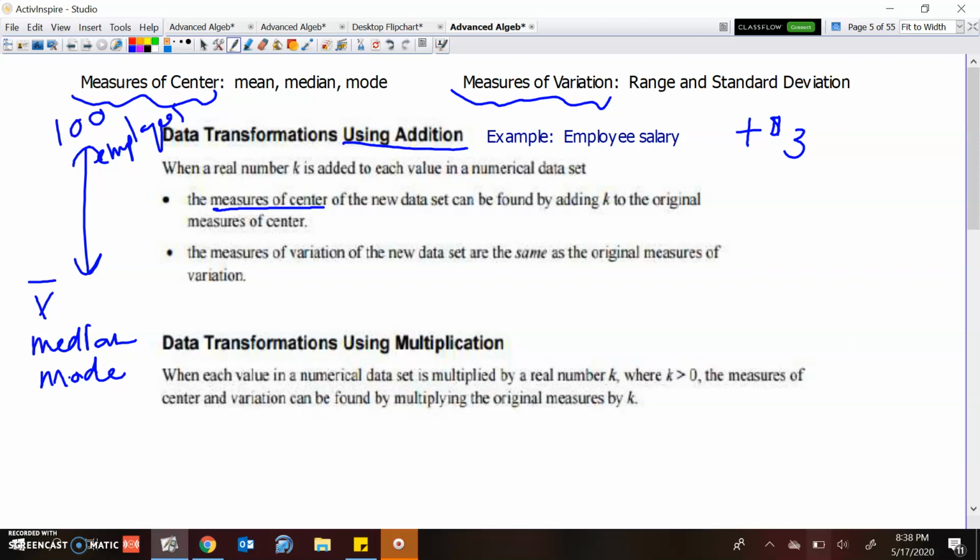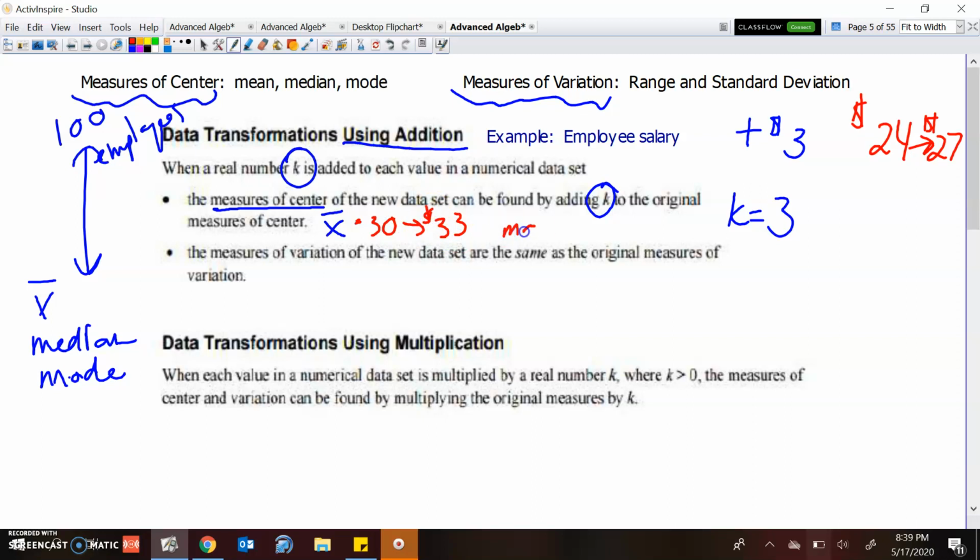Instead, the measures of center for the new data set is just found by adding this value k, which is what we're considering we add. So in this case, k is 3. We just add that to each of our measures of center. So we would take our mean, whatever it was. Let's say we have a sample person and they're making $24. When they add 3, now they make $27. That was a sample person. Let's say our mean was $30, well, now it's $33.